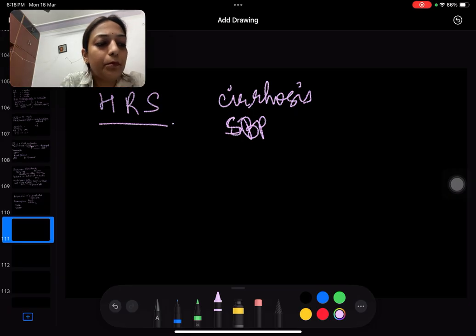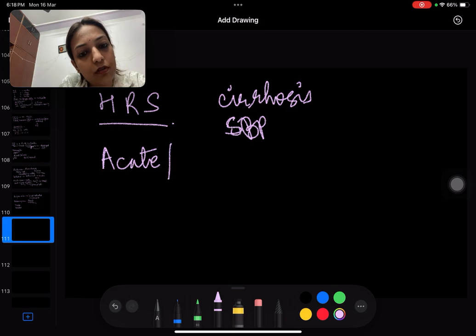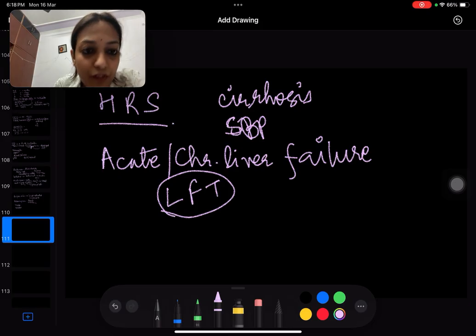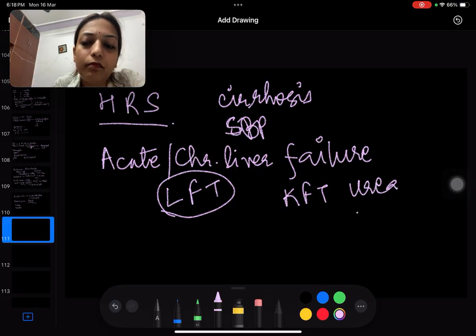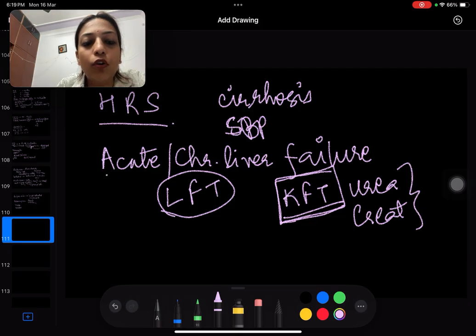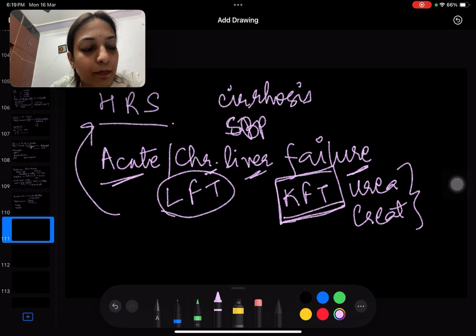Now see, whenever there is acute or chronic liver failure, what I mean to say is that whenever the liver is affected, LFT is going to be deranged, right? But whenever LFT is deranged and we send for KFT, that means urea, creat and all the other electrolytes, and there is a deranged KFT in the setting of acute or chronic liver failure, then this is known as hepatorenal syndrome, right?